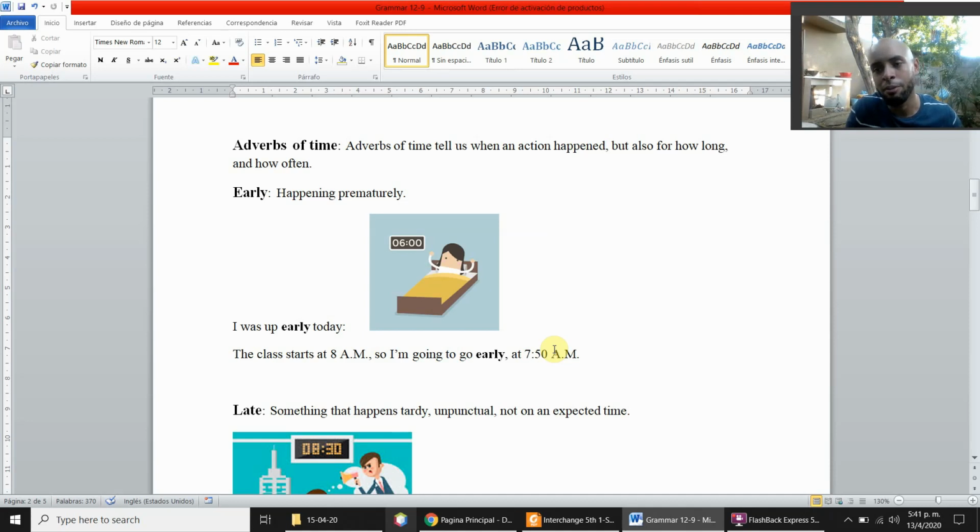For others, early might be at 7:59 or even at 8 or even after 8, 8:05 for example. But for responsible people, you know, it's before the expected time.